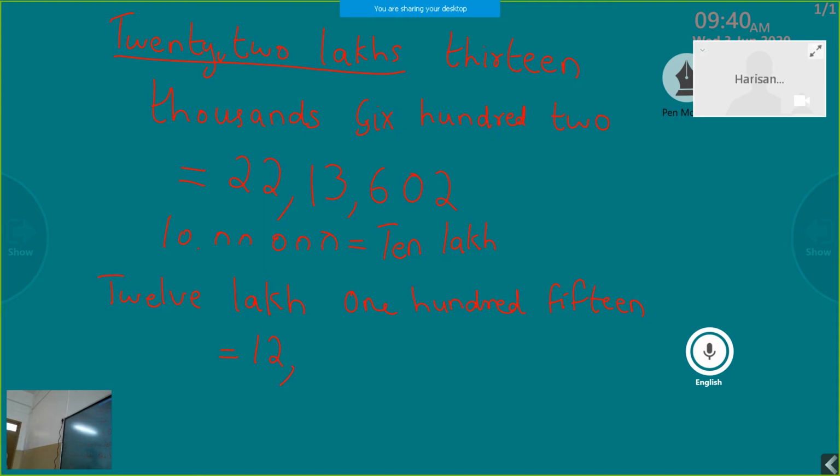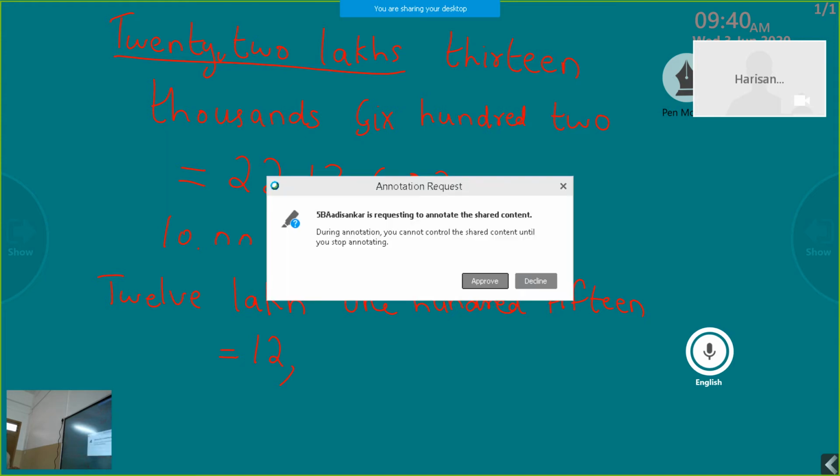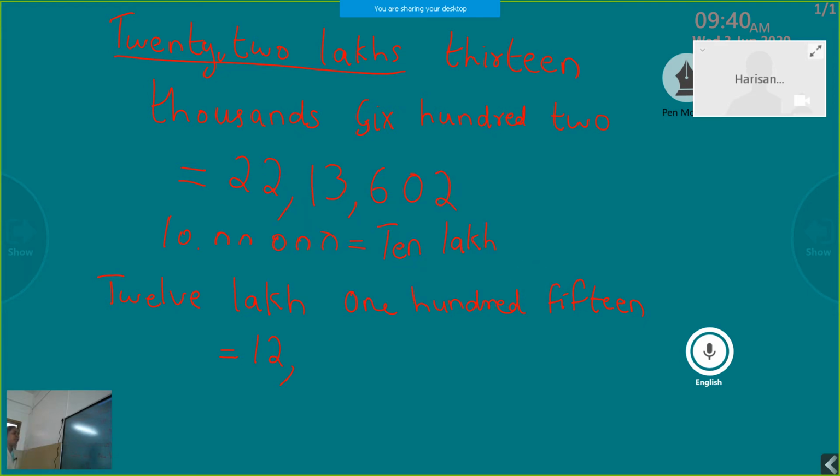Then coming to the next period, the thousands period, which is missing in the number name. This means the thousands period consists of 0 0. So when you write the numeral, don't forget to put 0 0 if a period is missing in the number name. So 12, 0 0, then put a comma.